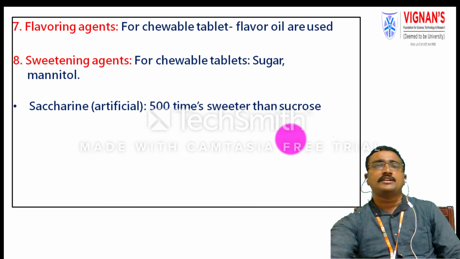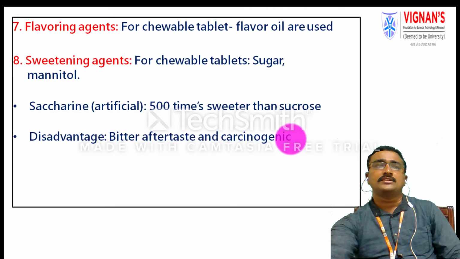Saccharin is 500 times sweeter than normal sugar or sucrose. But the disadvantage of saccharin is that it has a bitter taste and also has carcinogenic properties. It is better to try to avoid these artificial sweeteners because of their carcinogenic property.